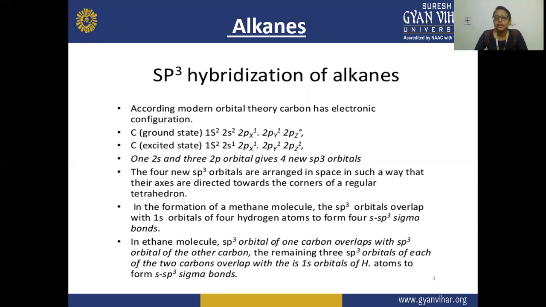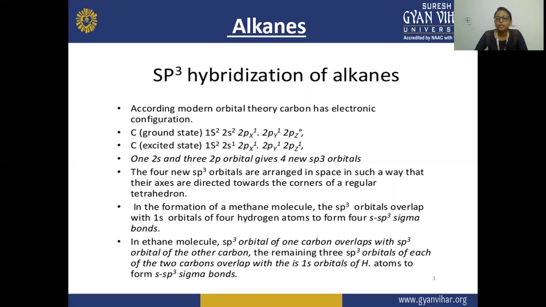Now, secondly, in the case of the ethane molecule. In ethane, the sp3 orbital of one carbon overlaps with the sp3 orbital of the other carbon, because there are 2 carbon atoms in ethane.